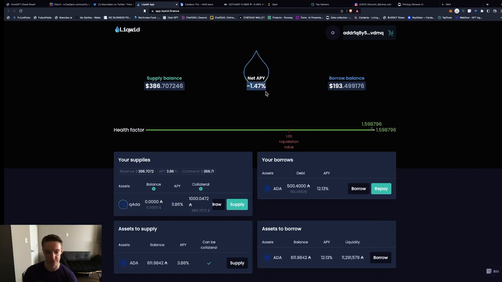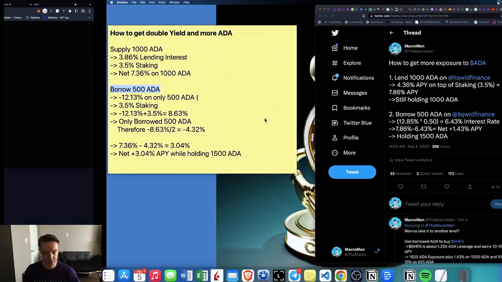Yeah, minus 1.47%. To me, that doesn't make sense, because you got 3.86% here and you got 12.13% here. That is cut in half because it's only half as much: 1,000 to 500. So really it would be like minus 2.2%. That's my math, but maybe I'm missing something here.